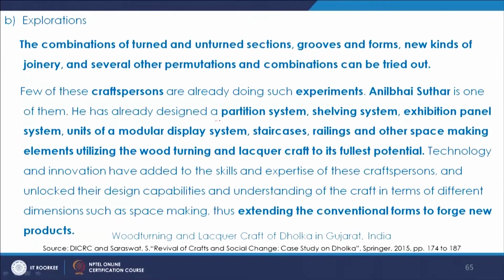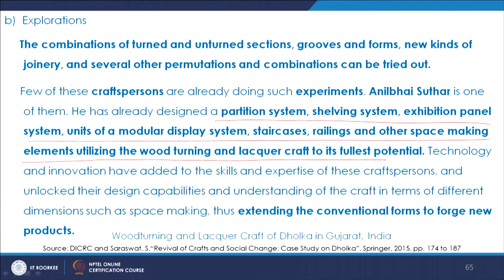So that was discussed, and different explorations in joinery and forms and different kinds of prototypes that were done. They were so interesting that there were already projects coming in for these craft persons. So that again reached the market and there was demand and there was a lot of experimentation that happened because of these different interventions, be it design or be it the technology. Both of them actually played an important role.